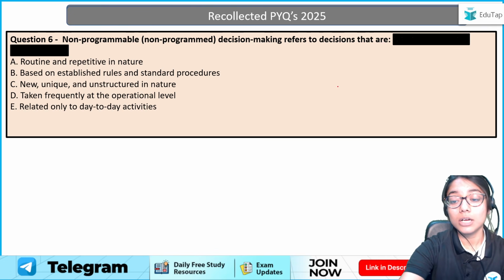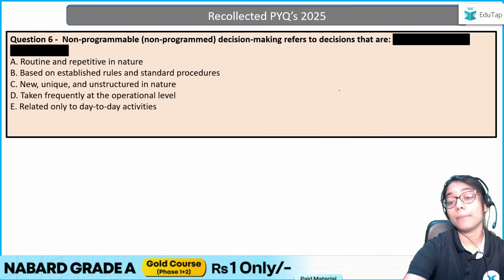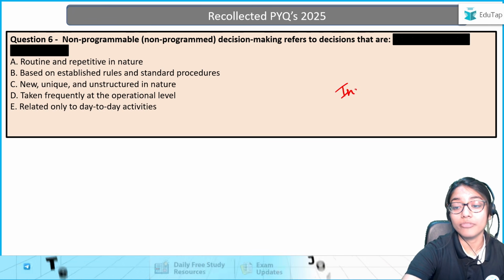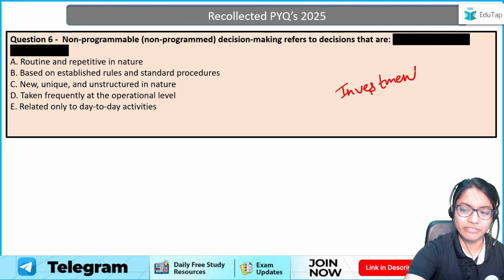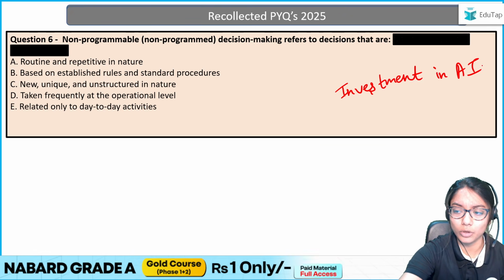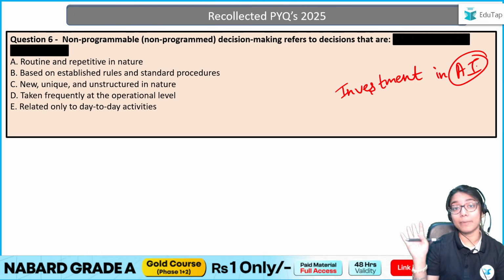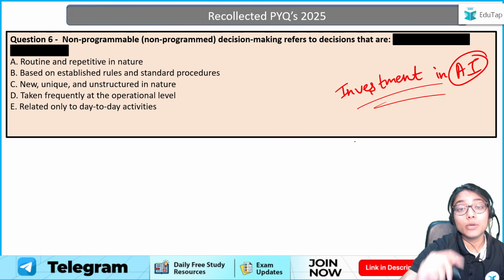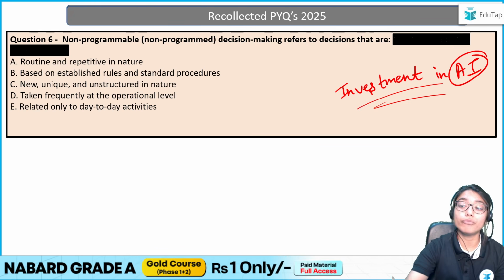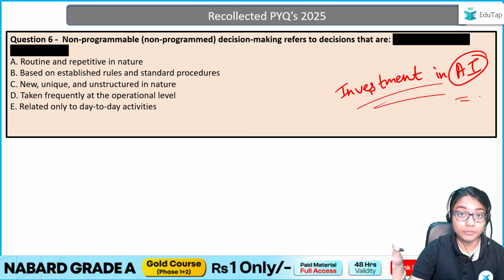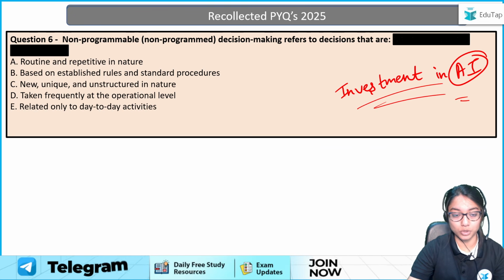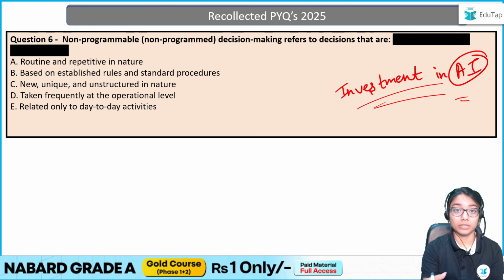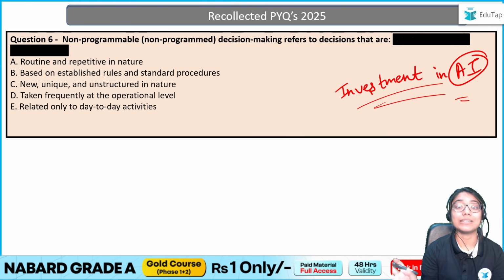Let's say there is a new opportunity coming up at my organization, wherein there is an idea of investment, that is, you can invest in some sort of AI technology. Now, this is something which has never happened in your organization before. This is the first time. So you have to think and decide if you should move forward with this AI investment or not. You have to see if this is good for your organization or not. But nothing prior in the past has happened about this. So it's a completely new, one-time thing for you.